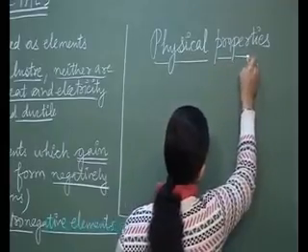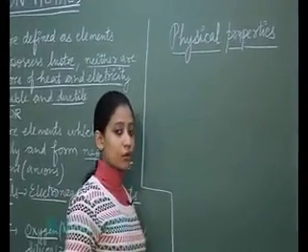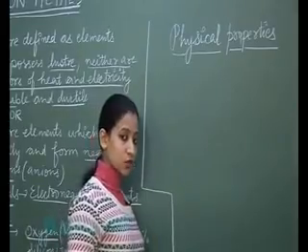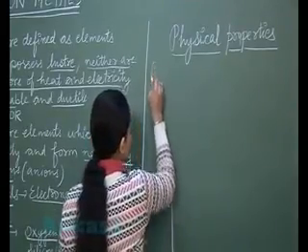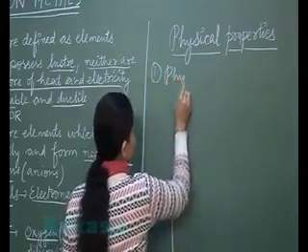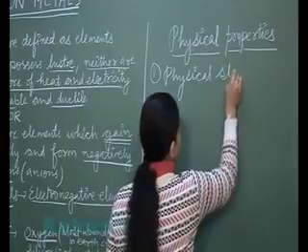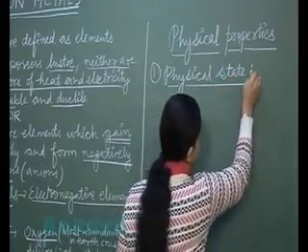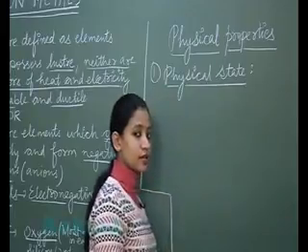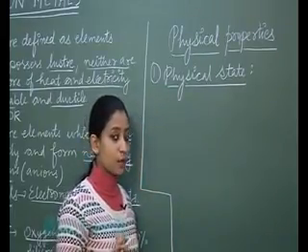When we have to discuss the physical properties of any element, first of all, we study their physical state, in which state they are present at room temperature. So first, students, is about their physical state. Different from the metals, as metals are mostly present in the solid state, we have one metal which is present in the liquid state, and the metal is mercury.